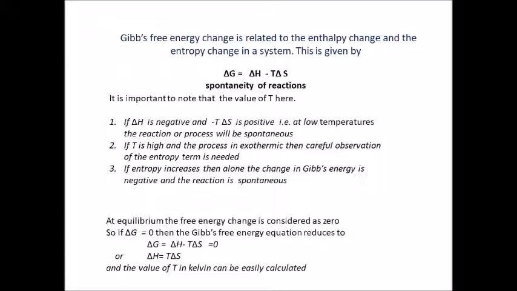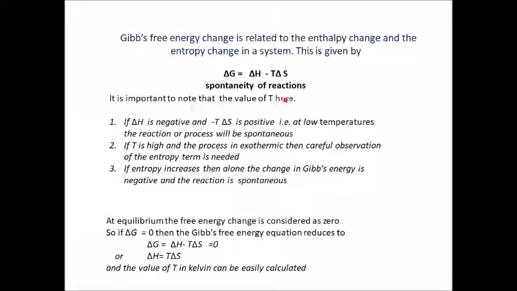Now we talked so much about Gibbs free energy. We saw the relationship between enthalpy of a reaction as well as the entropy of the reaction. How then is delta G related to the spontaneity of the reactions? We saw last time that sublimation is a spontaneous reaction taking place in nature. Let us see, relating it mathematically, how we can get the spontaneity from the value of delta G.